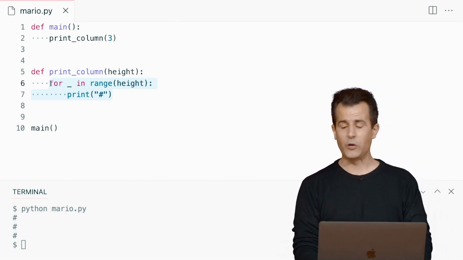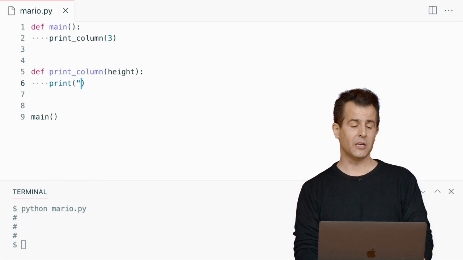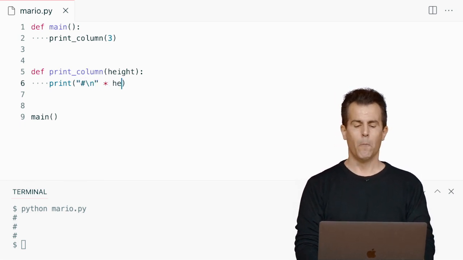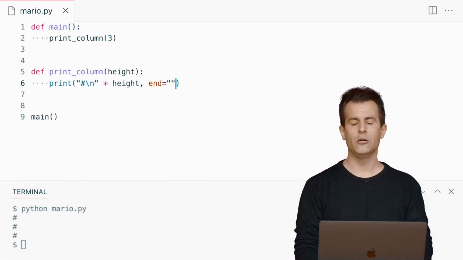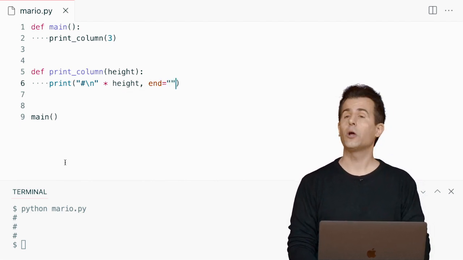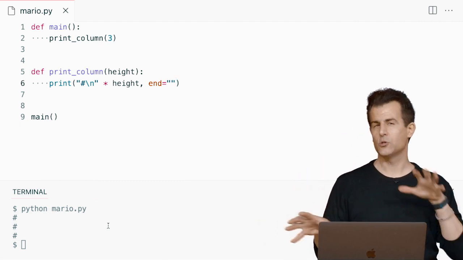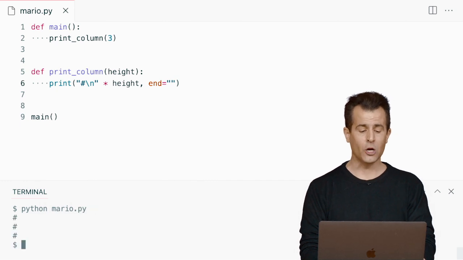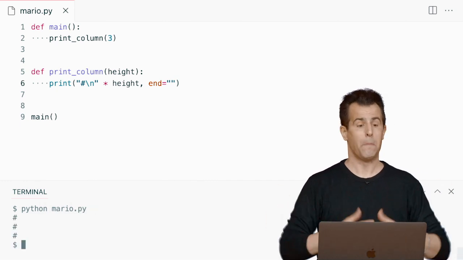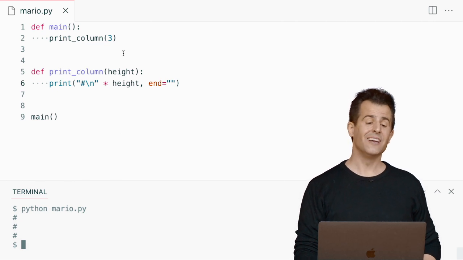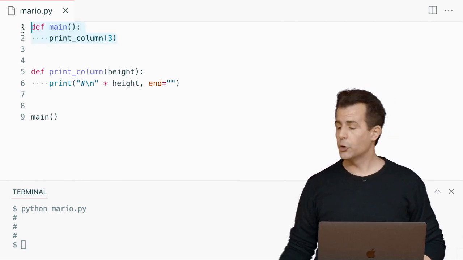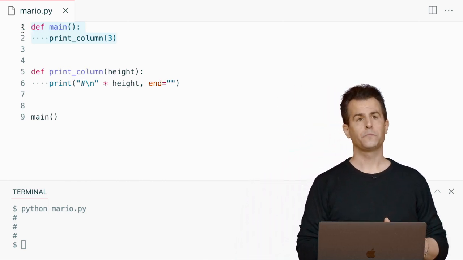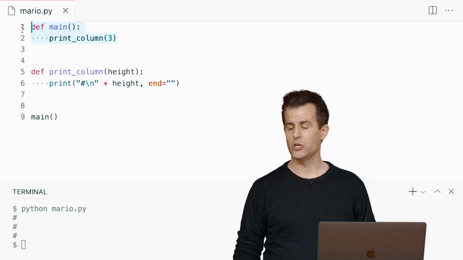So for instance, another way we could implement print column, recall, would be something like this. A bit clever with one hash and then a new line. And then maybe we could do multiplication of strings and then end this line with quote unquote. Again, it's okay if you're not comfortable with this syntax. This was a more clever approach we saw in the past. But if I run Python of mario.py here, I'll still see a column of 3. But what's important here is that main does not need to know that the underlying implementation of print column has changed.